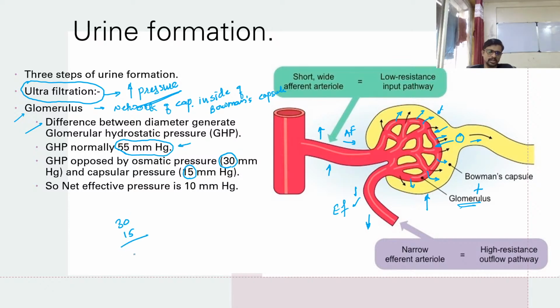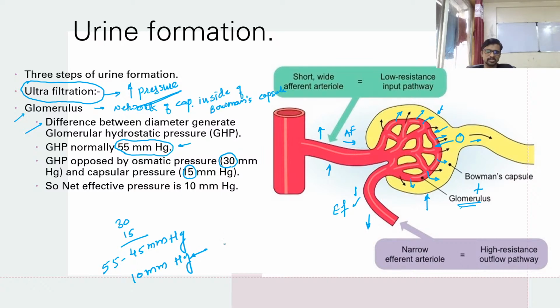Summing them, we have 45 mm of Hg, which is opposite in direction to the 55 mm of Hg. So I subtract this pressure from the 55 mm of Hg, and we have 10 mm of Hg, which is the net pressure for the filtration.